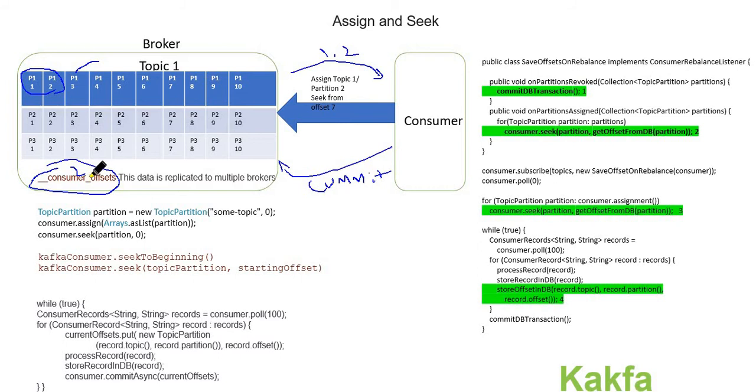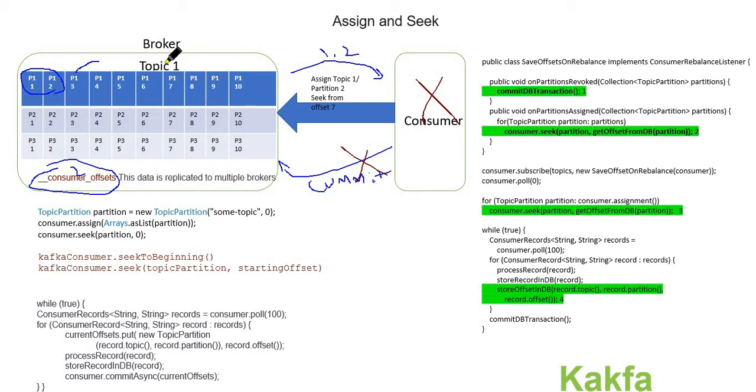Now let's assume the consumer consumed data 1 and 2, and then the consumer fails after processing 1 and 2. It fails while committing. What will happen when it comes the next time and tries to pull the data?